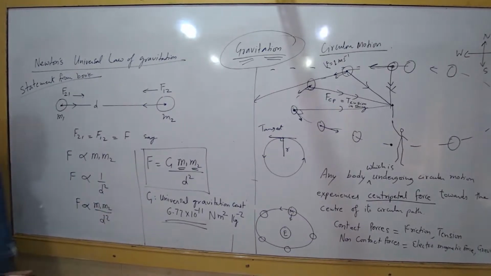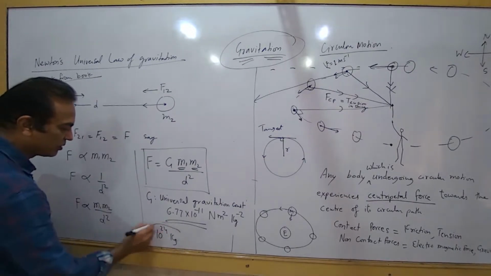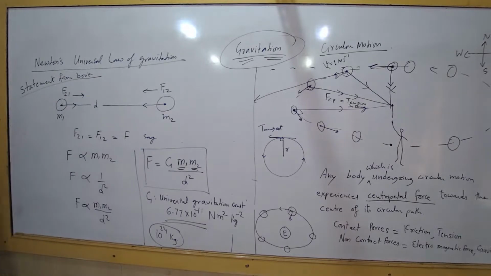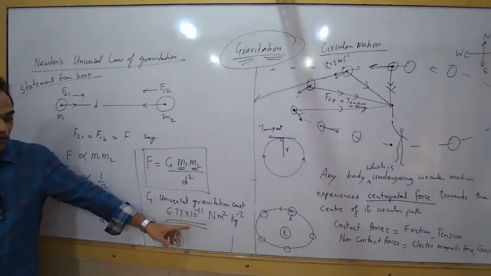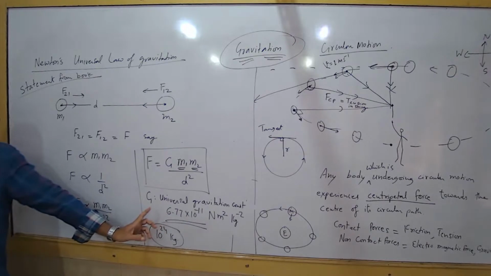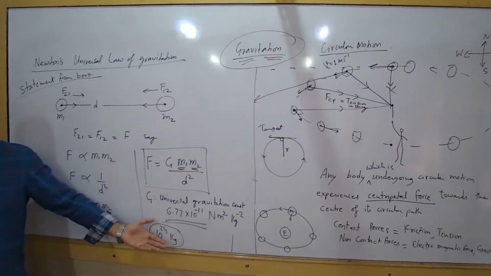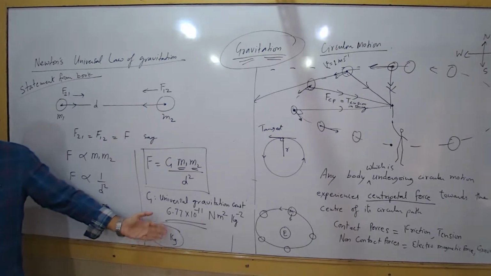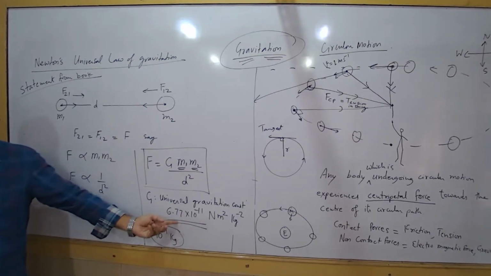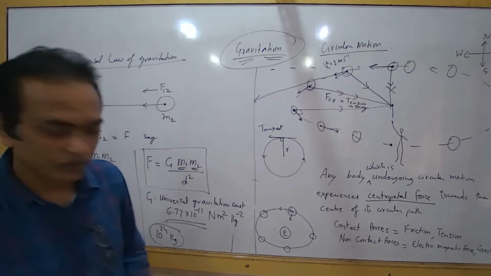Like Earth's mass is of the order of 10 raised to 24 kg. It's a very large number. So imagine, any mass which is able to negate this would be significant. Our mass is how much? 100 kg combined. So still the force is 10 raised to minus 8 something, not so much different.